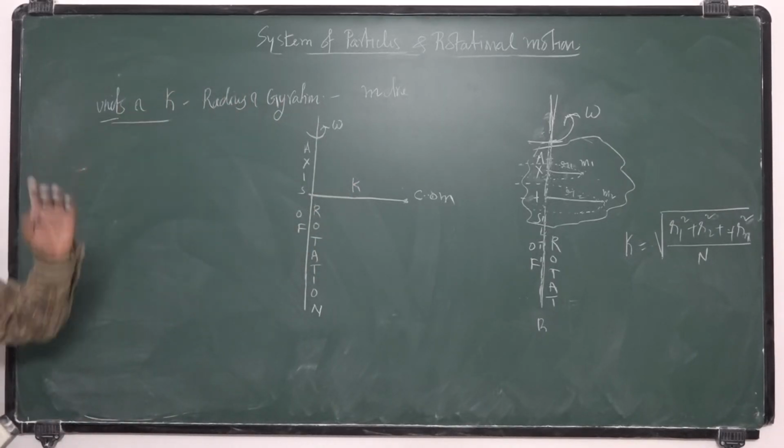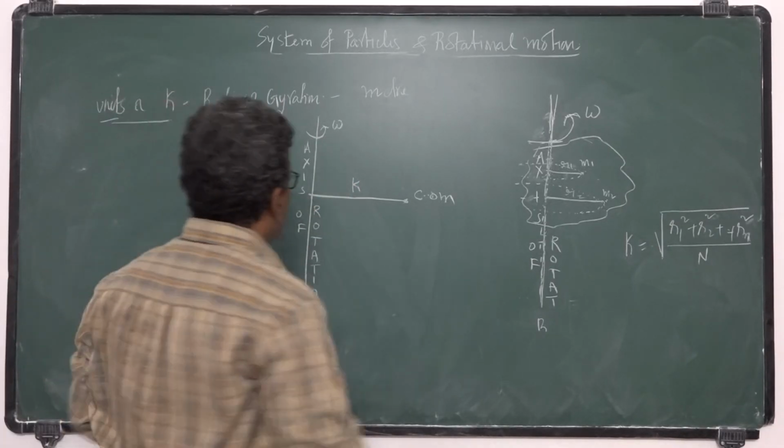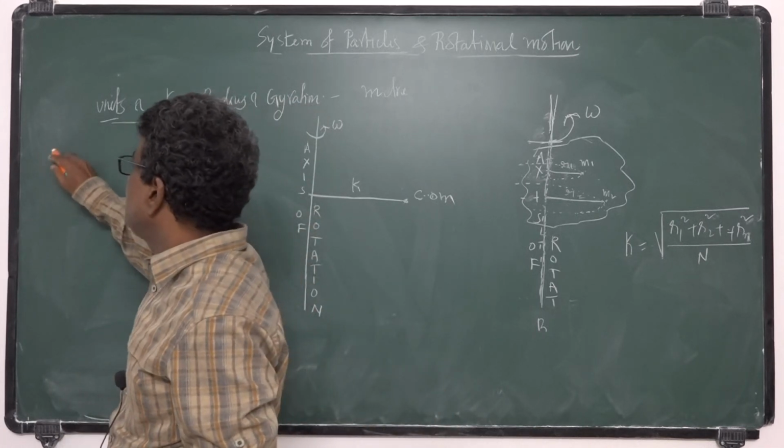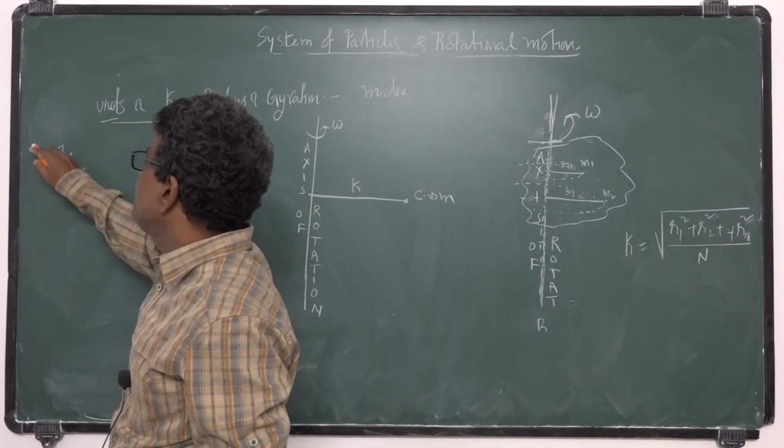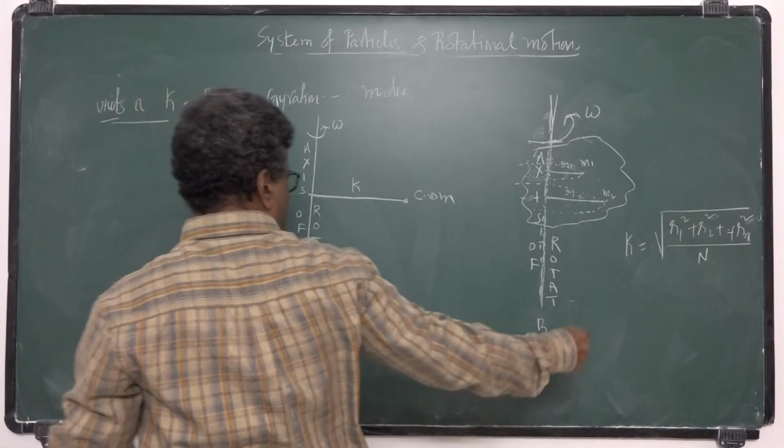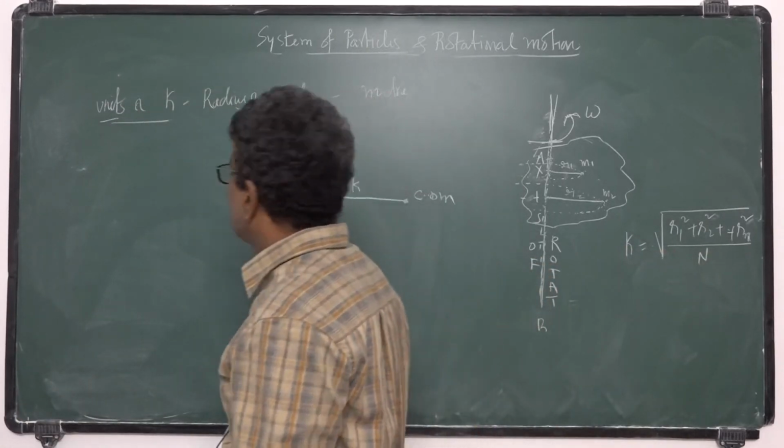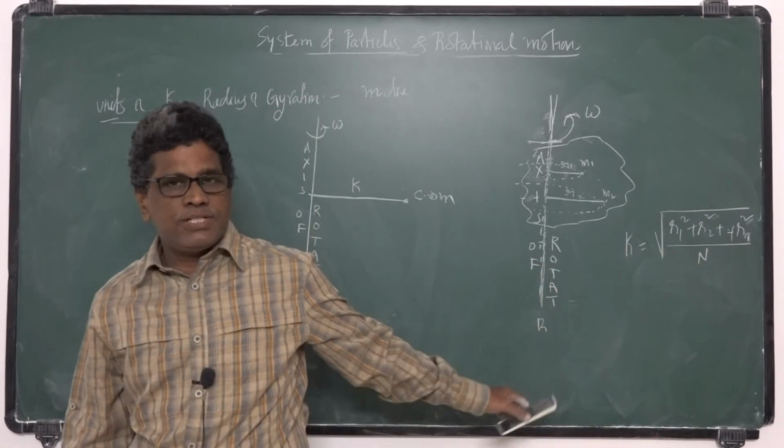Thus we can define this radius of gyration. So how can we define radius of gyration? The first definition is the root mean square distance of the particles from the axis of rotation. That is the first definition.